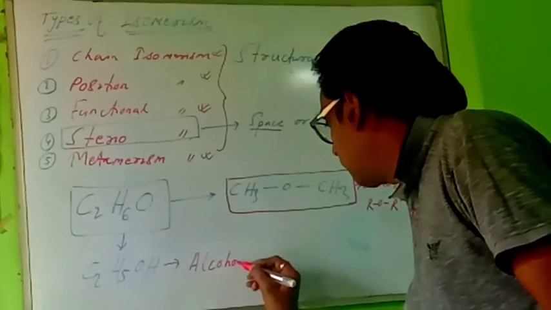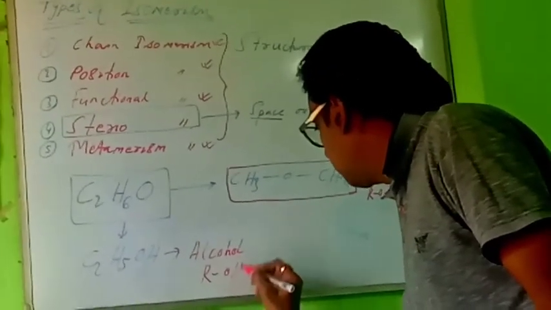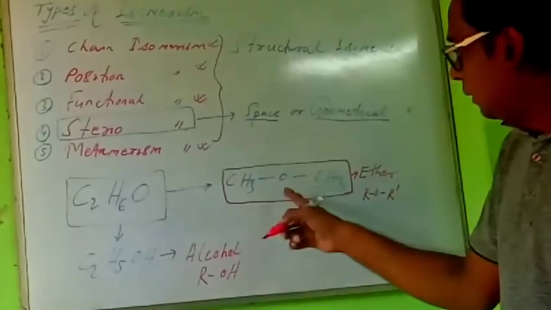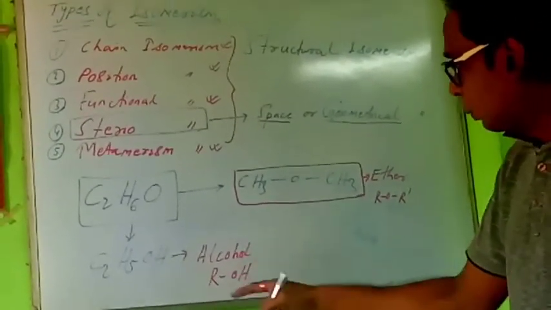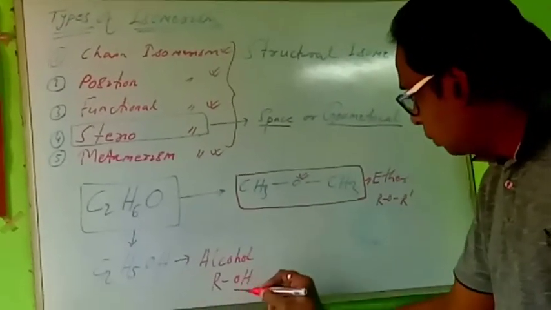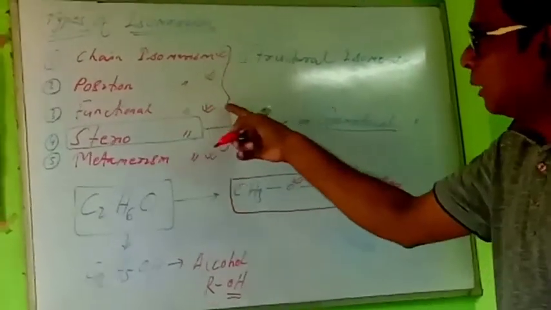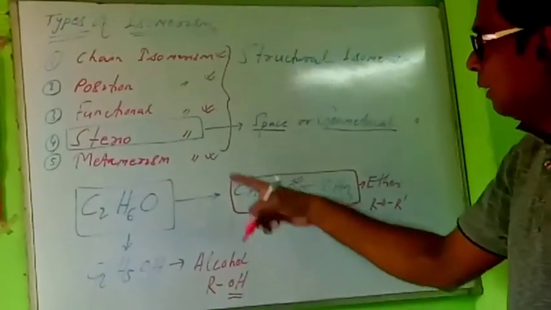The general formula is ROH. Here the difference is in the functional group: here O, here OH. Therefore the name is functional isomerism.